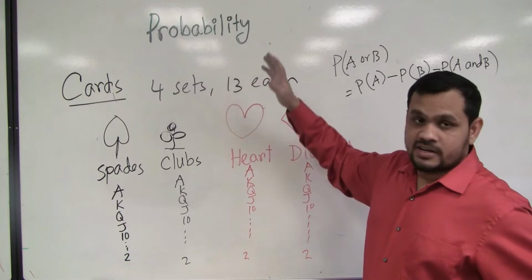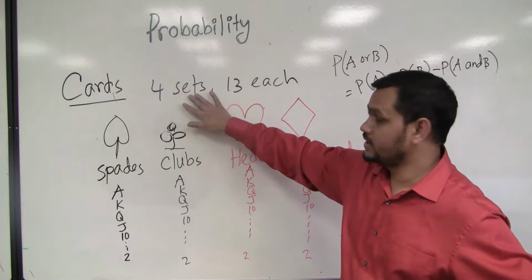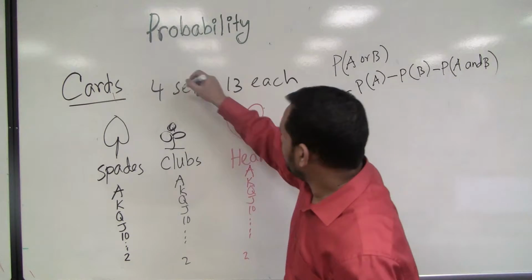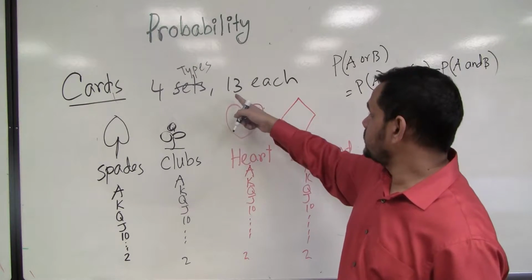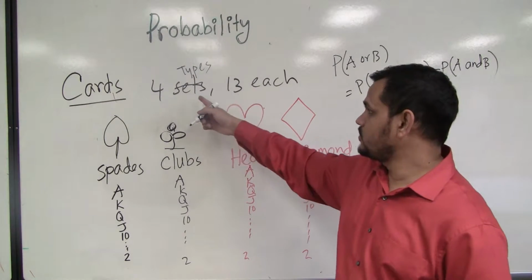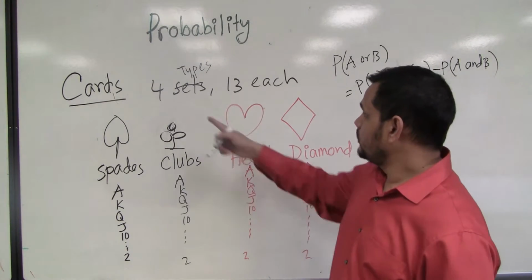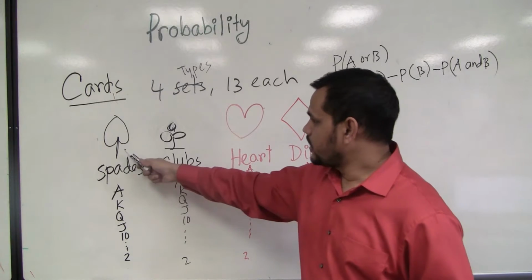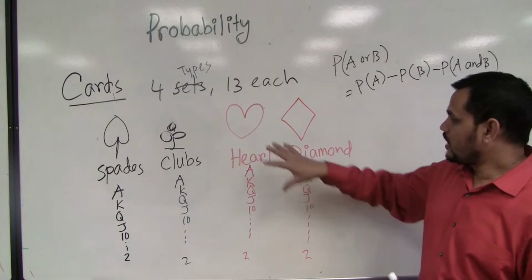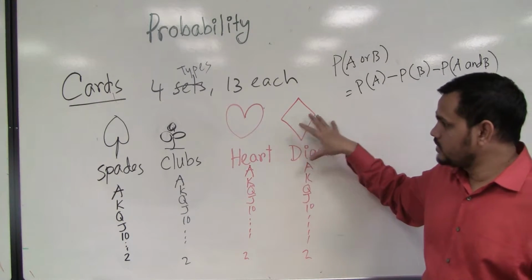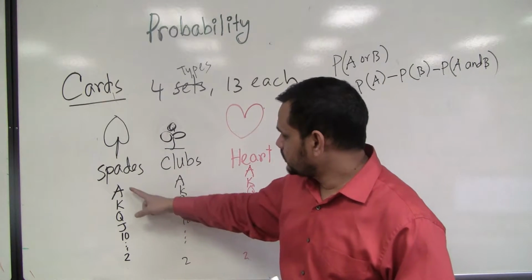So playing cards typically have four types, four sets. Every set has 13 cards. So the total is 4 times 13, 52. First you say spade, then club, then heart, then diamond. Hearts and diamonds are typically red. Spades and clubs are typically black. Every suit has 13 cards.